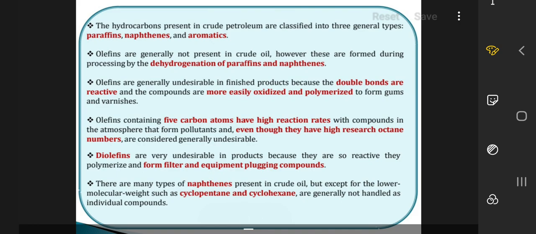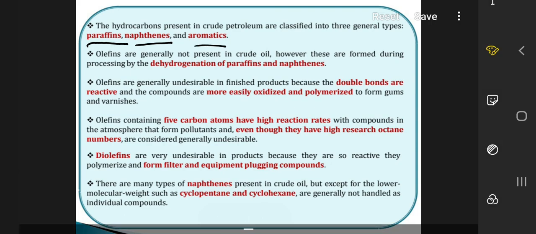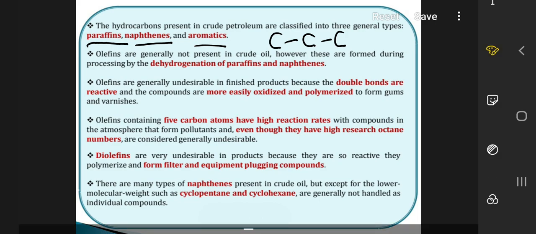Generally in petroleum refining, crude petroleum is divided into three components: paraffins, naphthenes and aromatics. What are paraffins? Paraffins are compounds having a single linear chain.